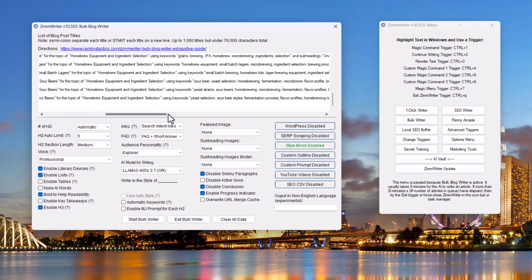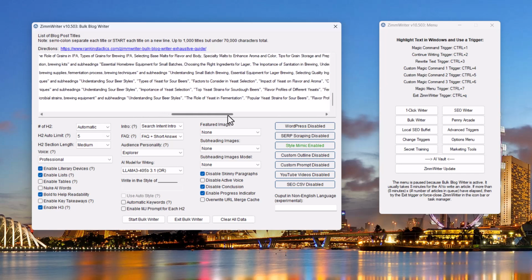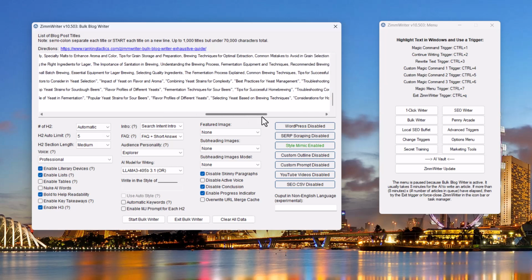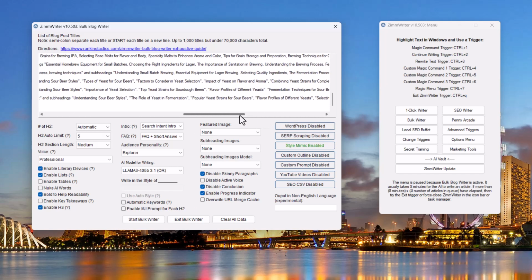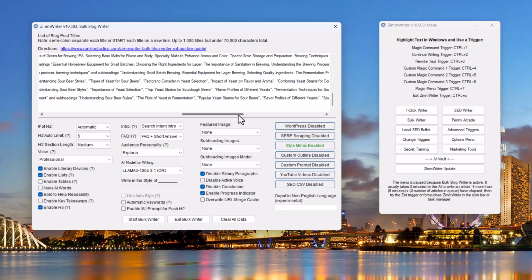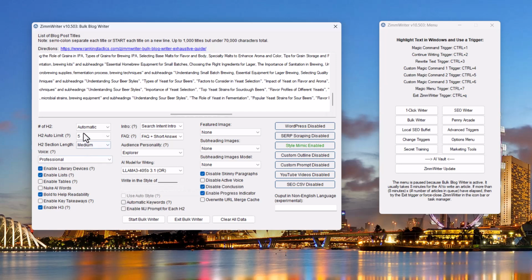And we have keywords in here that we suggest, and subheadings, understanding sour beer, the role of yeast. So we give it really good suggestions on headings, on subheadings, and on keywords to use inside of it. So that's why we don't need automatic keywords and why we're going to do automatic on up here.